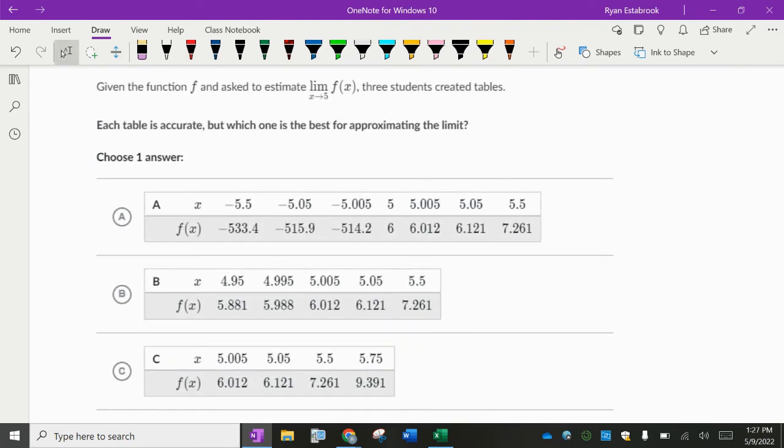So again, I'm trying to show you a wide variety of limit problems, just getting the concepts down. There's not a lot of calculations as you've seen so far. It's just interpreting graphs and interpreting tables. There will be a little bit later on where we have to do some calculations, but not a whole lot. It's mostly just this concept of what does it mean to be a limit. So go ahead and read this one.